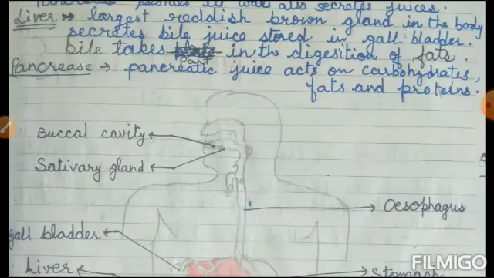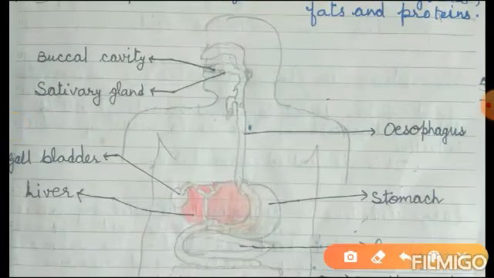Now come to the diagram. This is the buccal cavity, which secretes saliva from salivary glands, and the swallowed food comes into the esophagus.